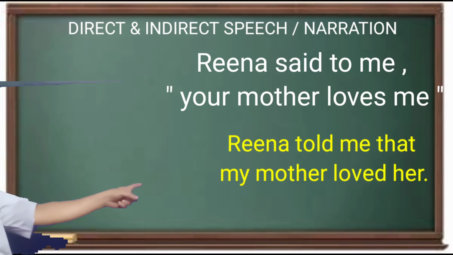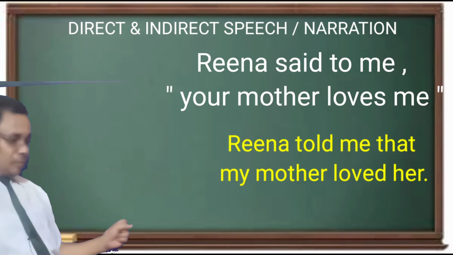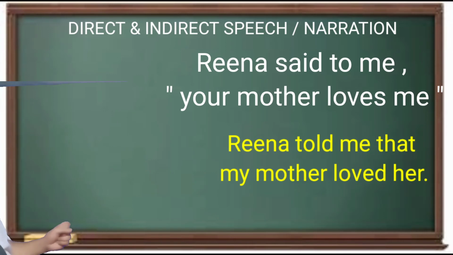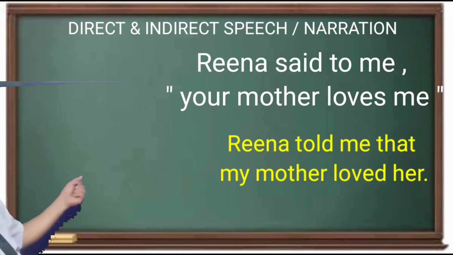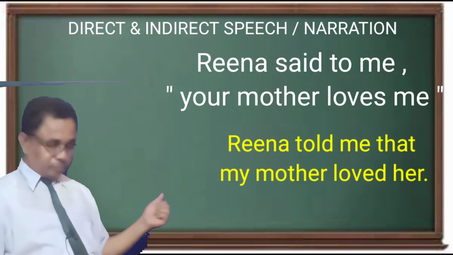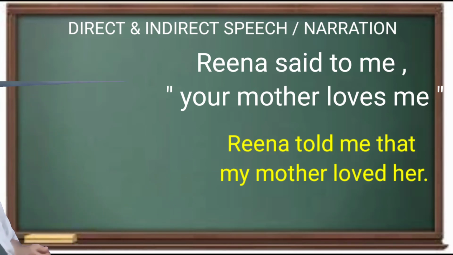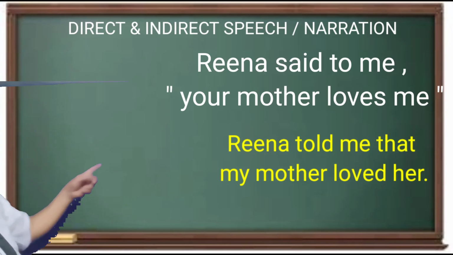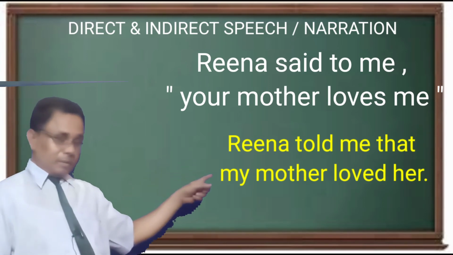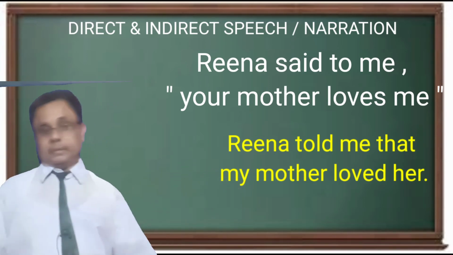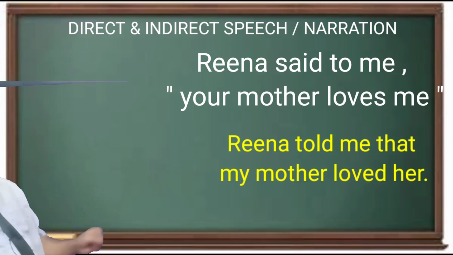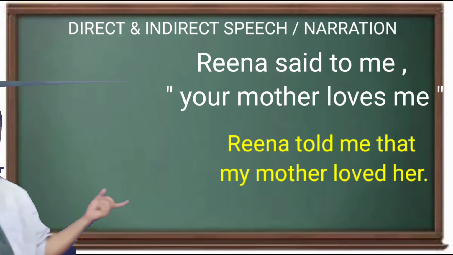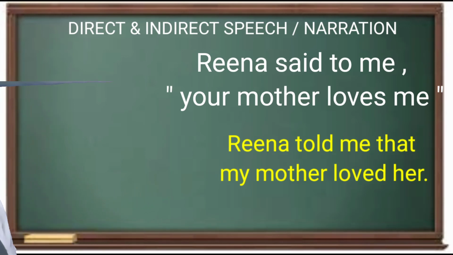Now "loves" is simple present, so it will be converted to the simple past. So my mother loved her. "Me" means the speaker, that is Rina. That's why, for a girl, it will be "her", the objective form.